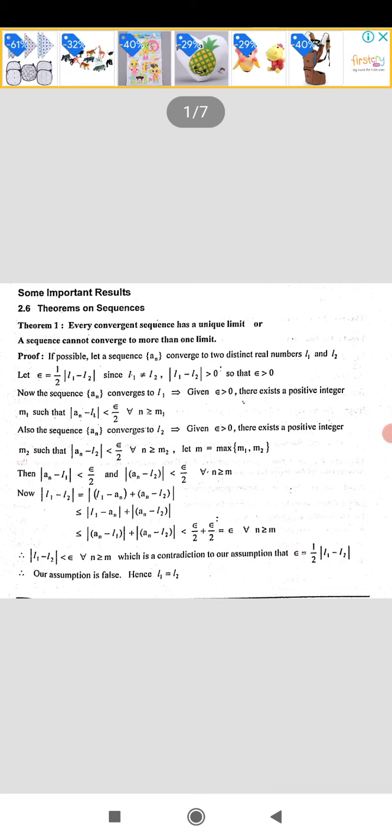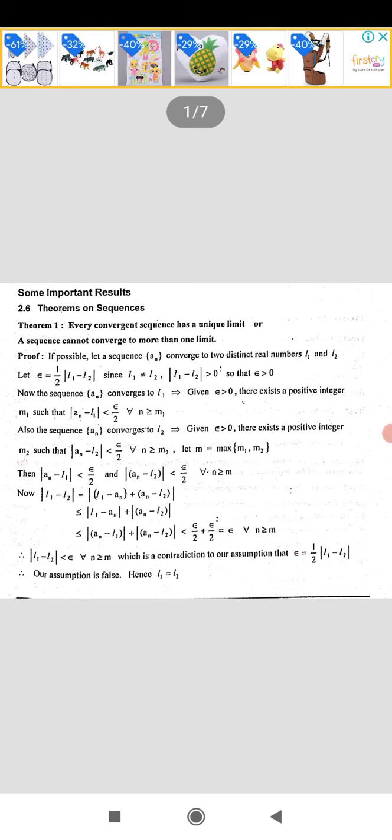Why? Because we have assumed that epsilon is equal to 1 by 2 times modulus of L1 minus L2. That is, epsilon is half times modulus of L1 minus L2, which is nothing but epsilon is less than modulus of L1 minus L2. So we have arrived at a contradiction.